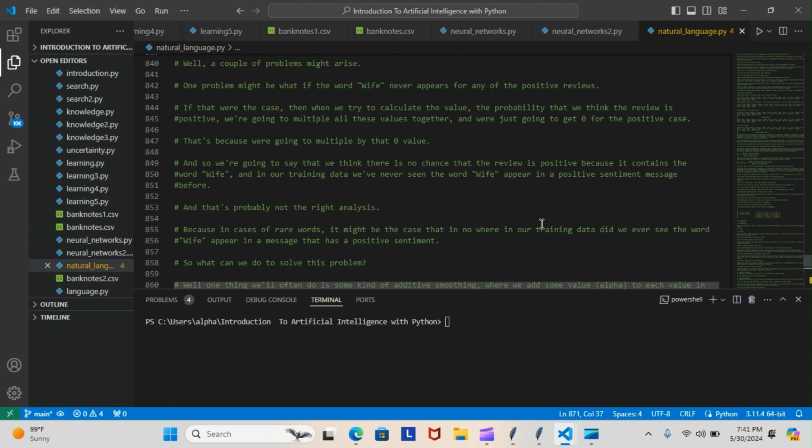And that's the problem. That's probably not the right analysis, because in cases of rare words, it might be the case that nowhere in our training data did we ever see the word wife appear in a message that has a positive sentiment. So what can we do to solve this problem?